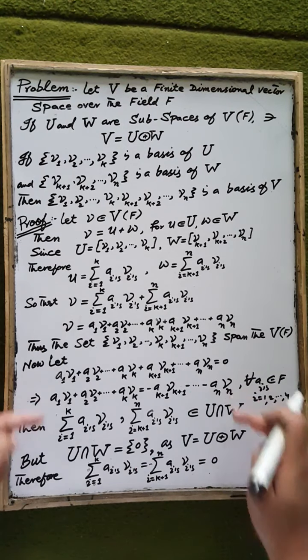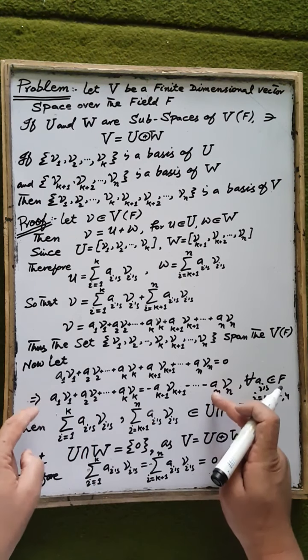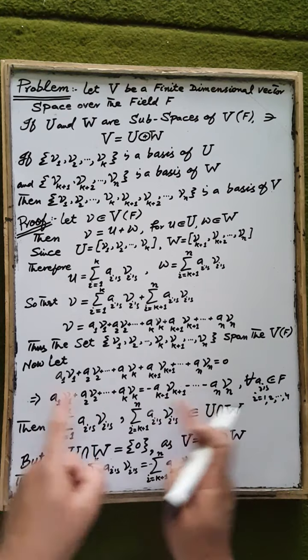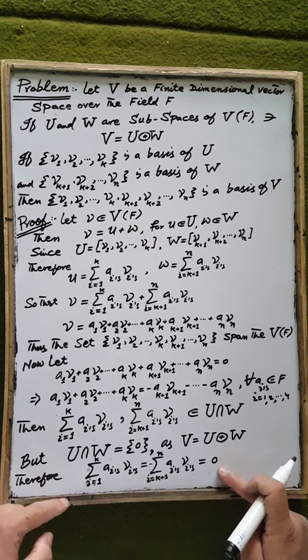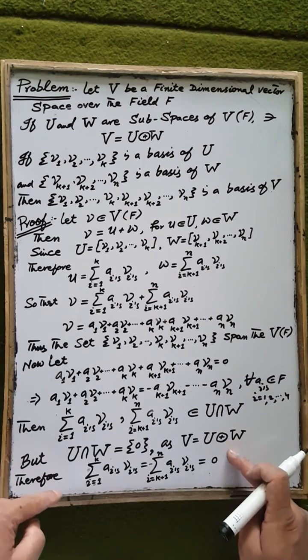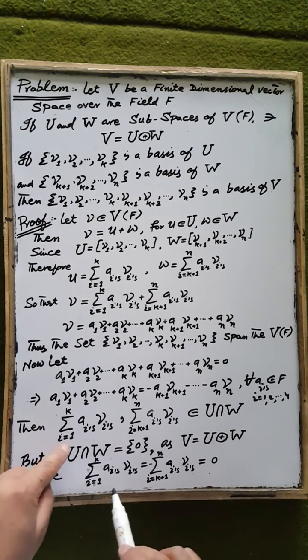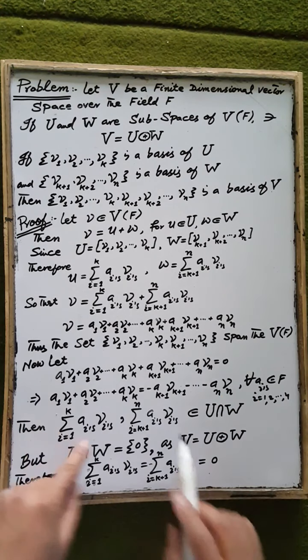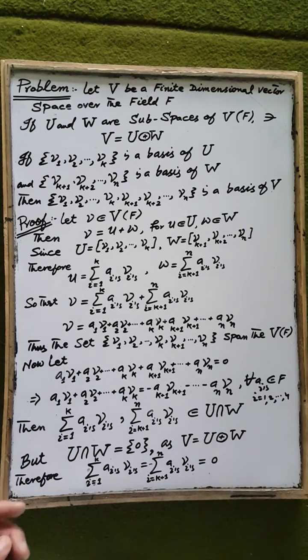That is, only 0 is common in U and W according to the hypothesis. That is, the linear combination of v1 up to vk is equal to 0, as well as the sum of vk+1 up to vn is also equal to 0.